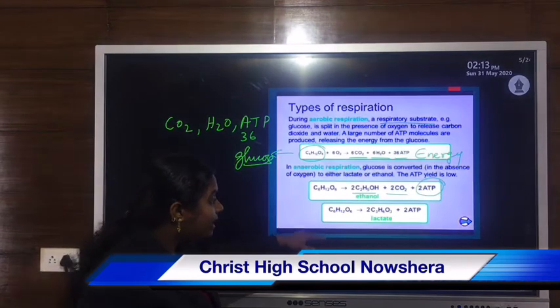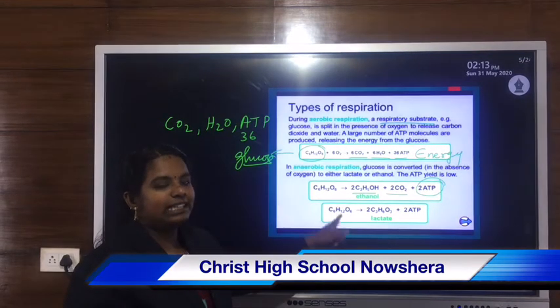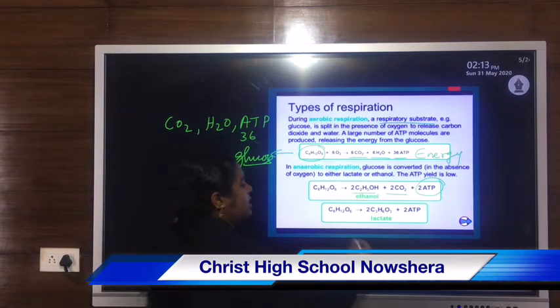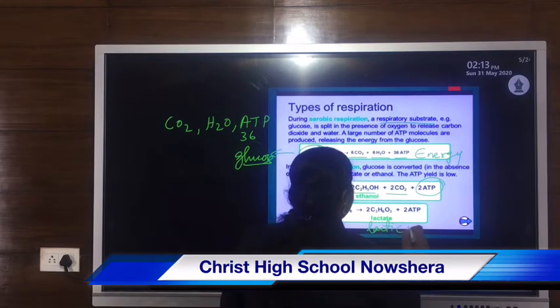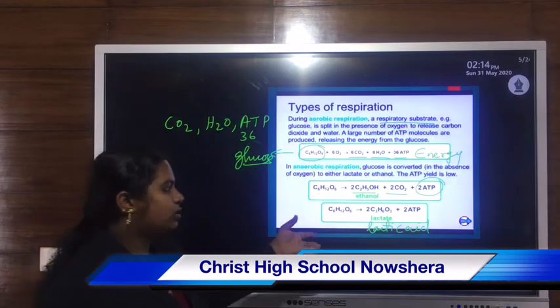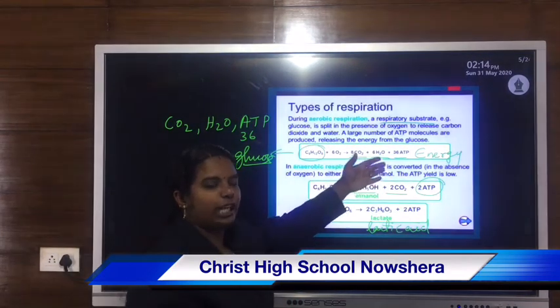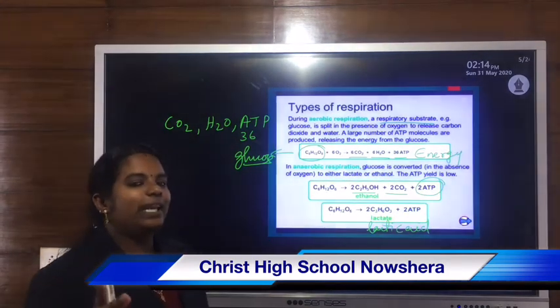Then the second type: the breakdown of glucose takes place, but here there is no oxygen. In the absence of oxygen, the splitting or breakdown of glucose takes place, and in the second type, lactate or lactic acid is formed, along with the release of ATP. So here also 2 ATPs are formed. Here 36 ATPs are formed during aerobic respiration. On the other hand, during anaerobic respiration, only 2 ATPs are formed.